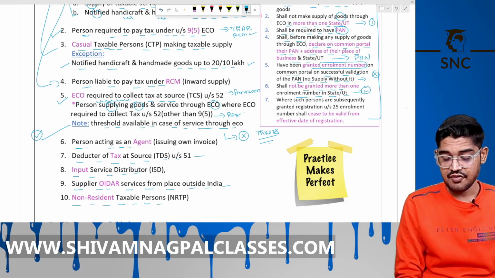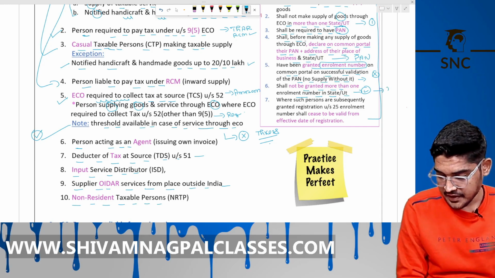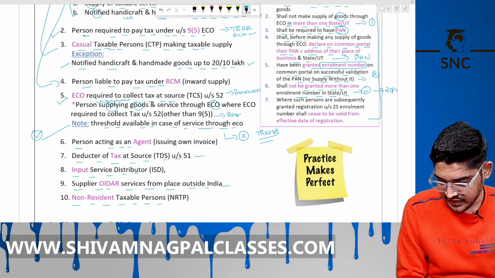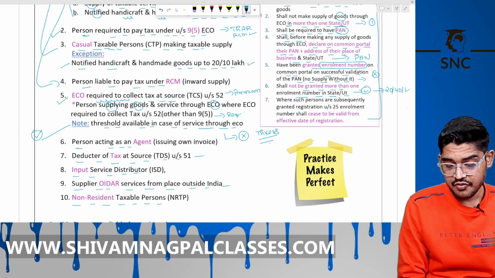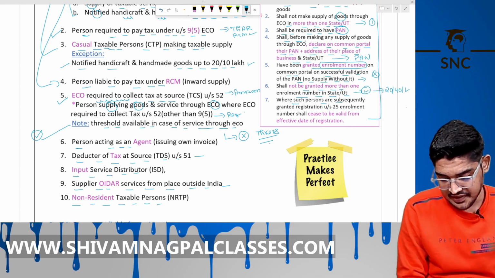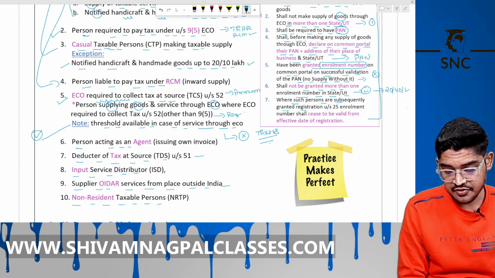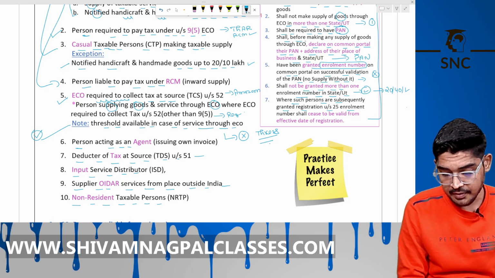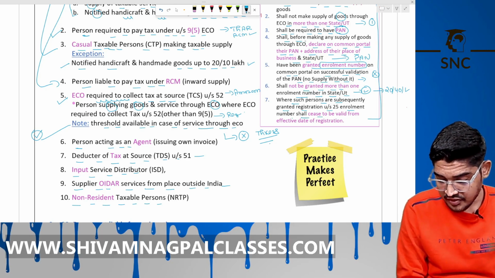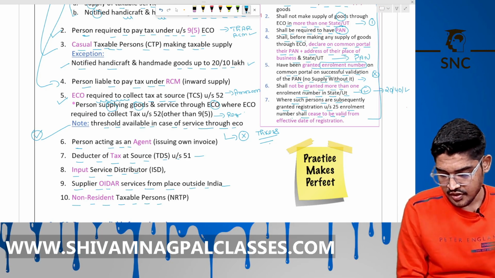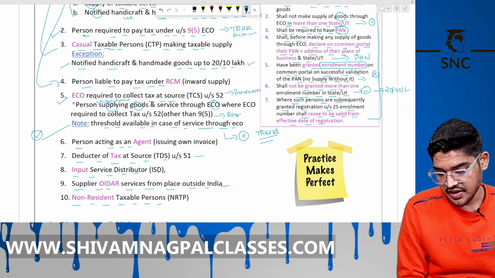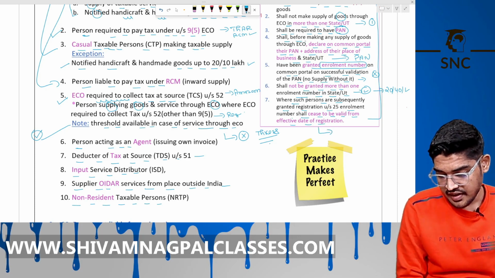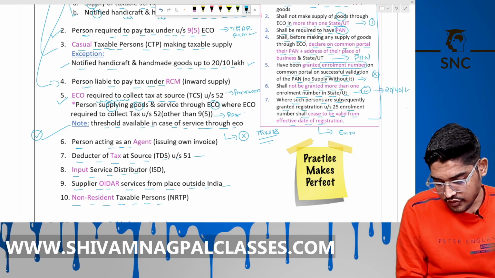Now when his threshold of 20 lakh or 40 lakh is crossed, where such persons are subsequently granted registration under section 25, then the enrollment number shall cease to be valid from the date of registration. That enrollment number will not work.